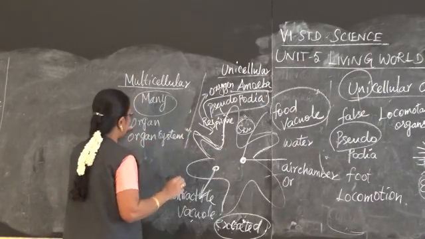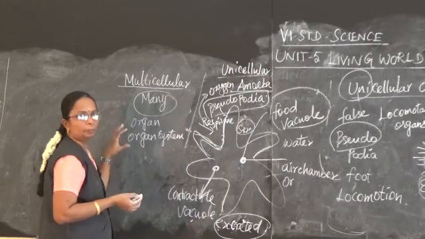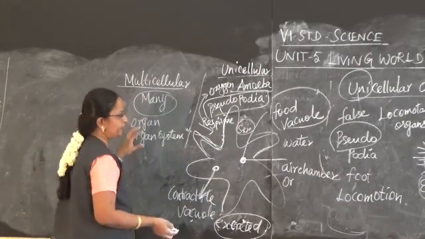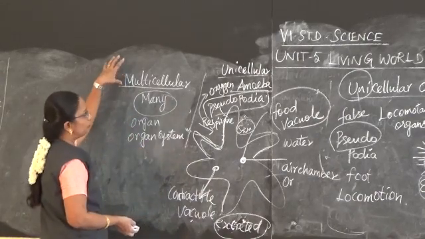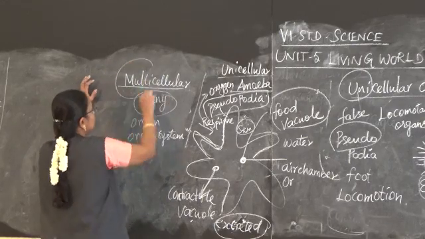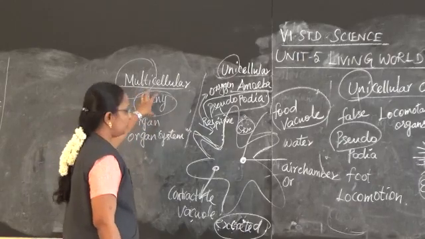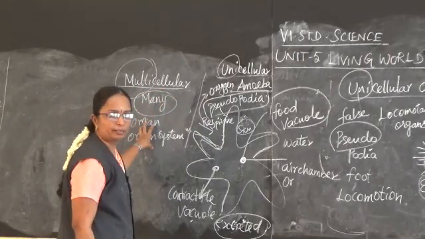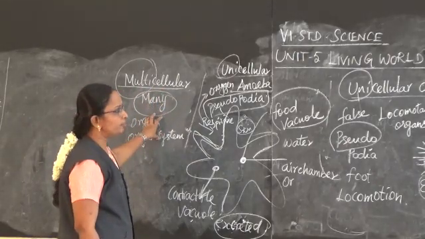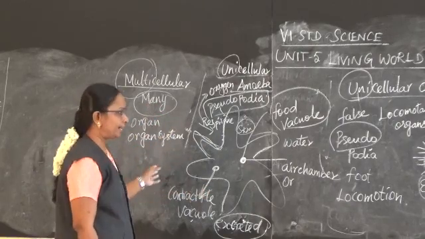There are special organs and organ systems to perform all the activities. So that is considered to be multicellular. Multi means many, unicellular means single. With the help of these organs and organ systems, multicellular organisms are able to perform their activities.